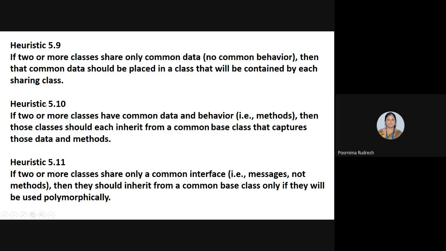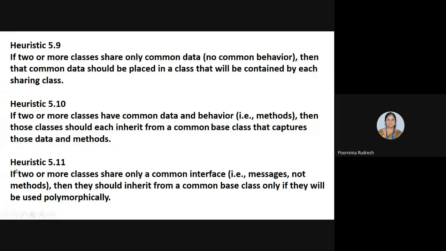And heuristic 5.10 says that if two or more classes have common data and behavior, see, in 5.9 they have only common data, but in 5.10 it says that if the classes have common data and behavior, then those classes should each inherit from a common base class that captures those data and methods. So the common data and behavior must be placed in the common base class, so that the derived classes can capture the common data and behavior present in the base class.